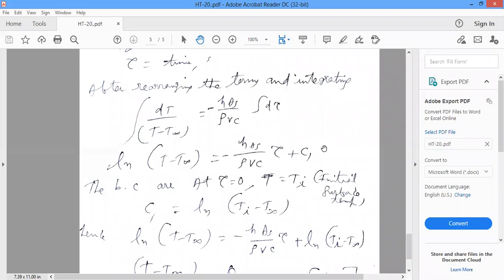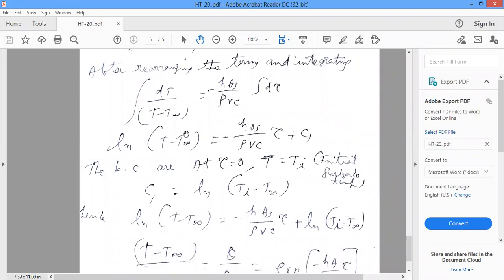But how do you calculate the temperature distribution? By applying the boundary conditions. Here, what is the boundary condition? Initially, at time equal to 0, what is the temperature? Ti, the initial surface temperature. There is only one constant of integration, C1, and to find one constant you require one boundary condition.